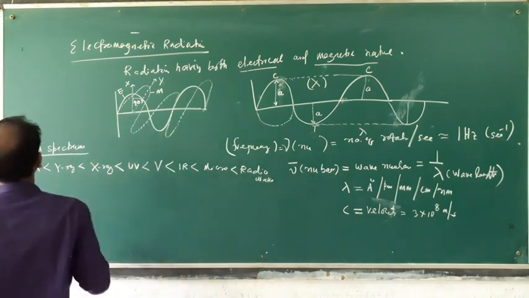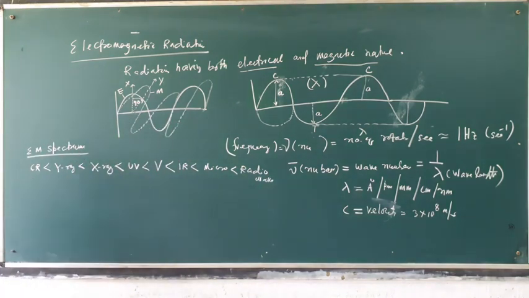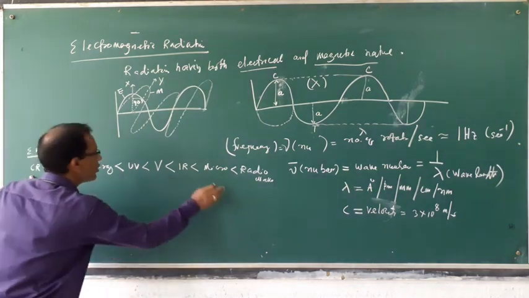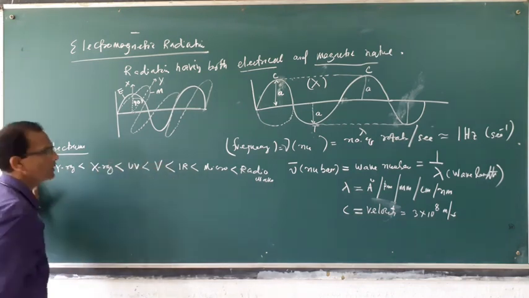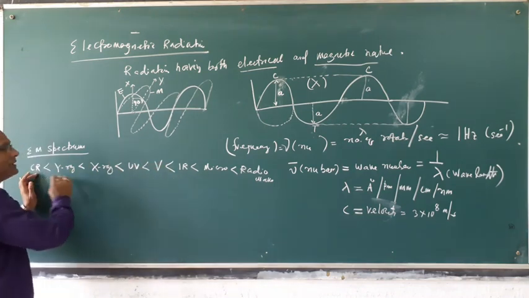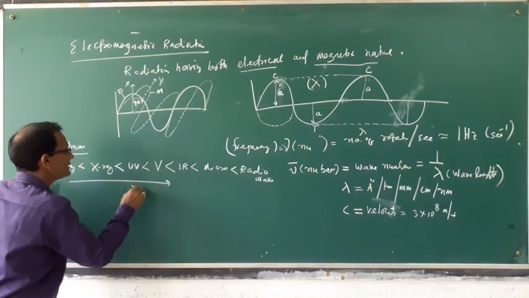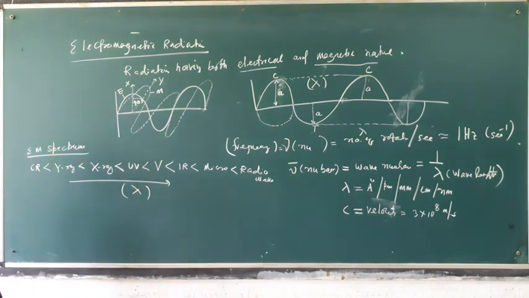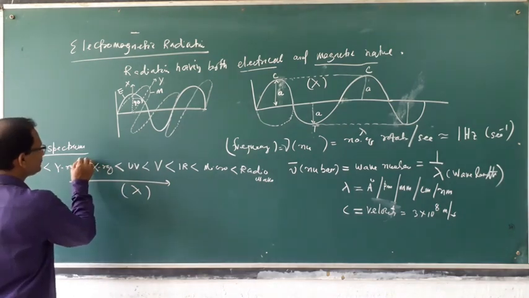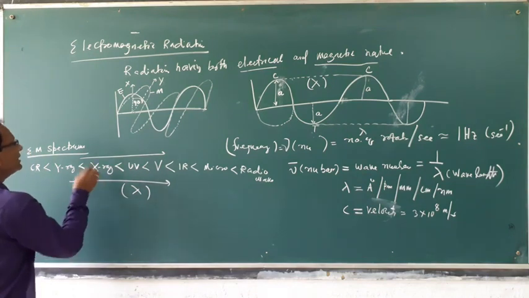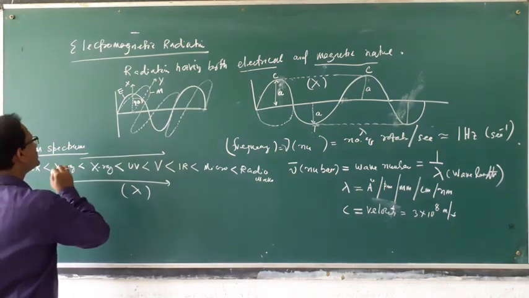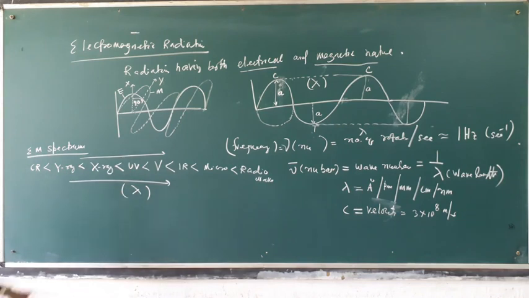These are all electromagnetic radiation, arranged in increasing order of wavelength lambda and decreasing order of frequency.